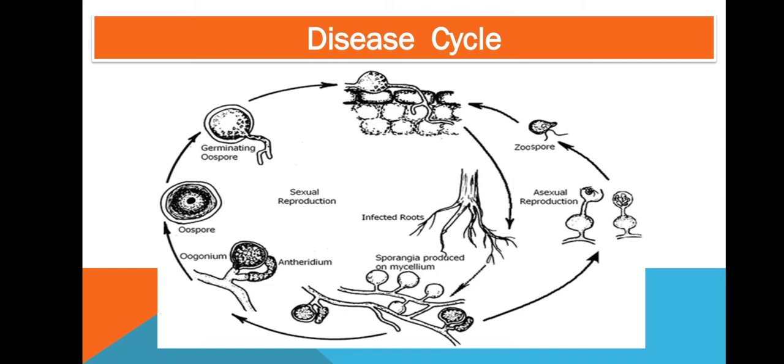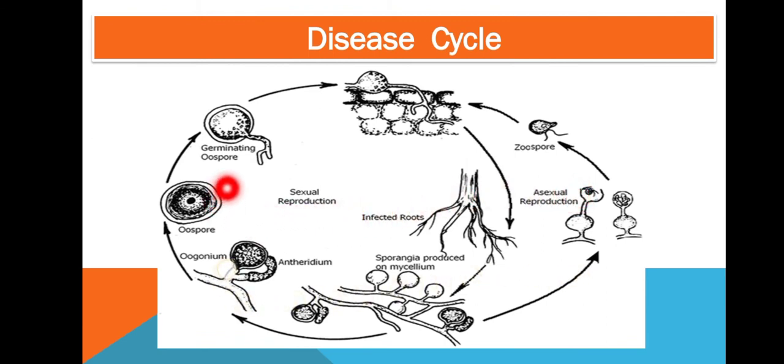Whereas the secondary inoculum or the secondary spread occurs through the zoospores or the conidiosporangia. In moist or high humidity condition, zoospores are produced, whereas in dry condition, conidiosporangia are produced, which are air dispersed and spread the disease. Whereas the zoospores swim in the water and spread the disease. So this is about the inoculum.